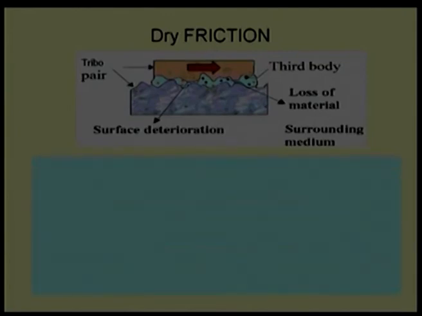Let us start with dry friction. We are assuming this third substance, the lubricant, is not available. It is dry friction. We say the fluid, in the form of liquid, powder or gas, is not available over here. There is a possibility of asperity contacts coming and interfering with the motion of other components, and a possibility of loss of material, which means wear. There will be some effect of the surrounding medium, there will be surface deterioration, and that is why there will be generation of particles, generation of debris.